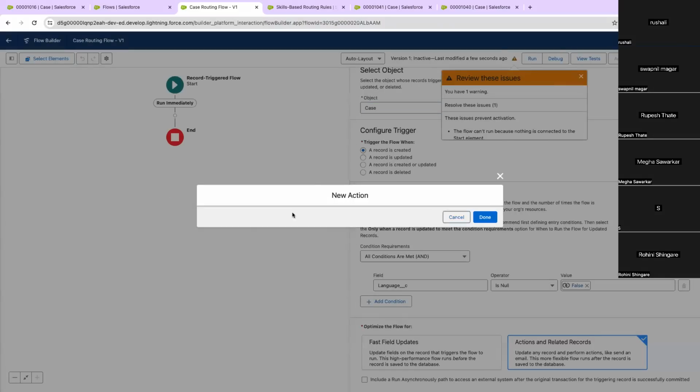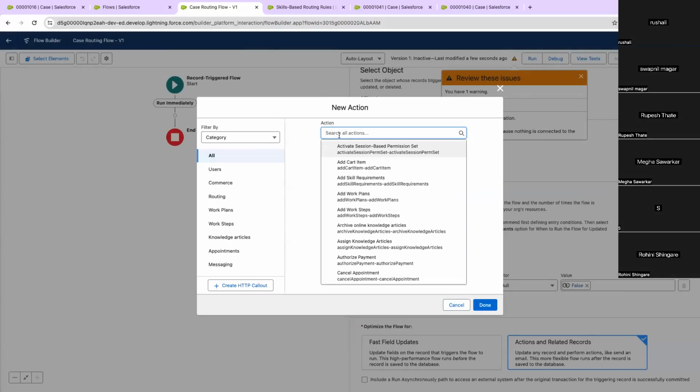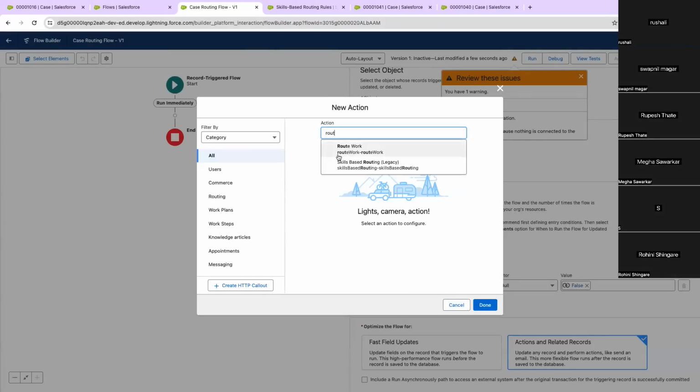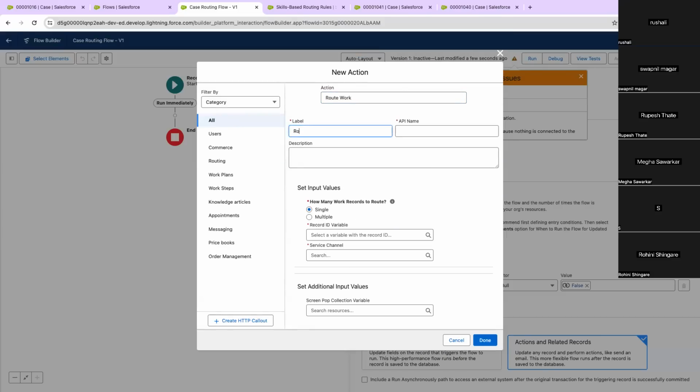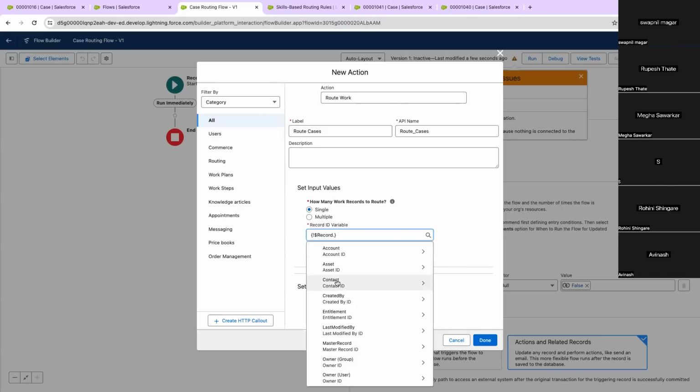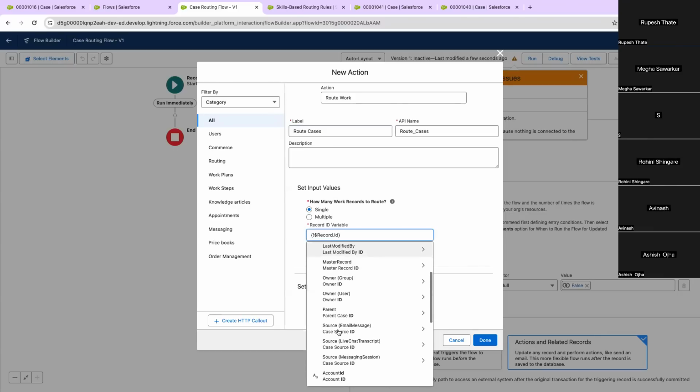And let us select the action. So there is already an action, route work. Salesforce has provided this route work action, so I'm going to use it. Route cases. It will give us multiple options. I want to select it on a single record, case. So I'll select the case ID.